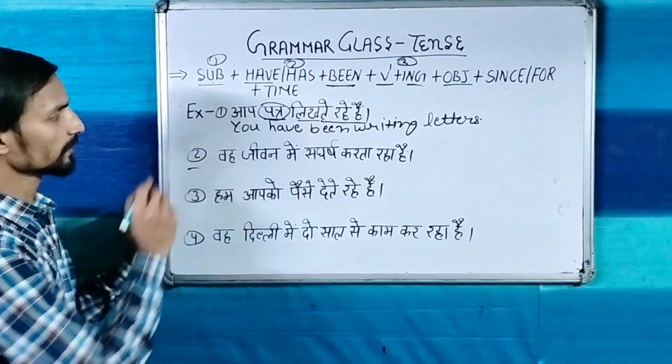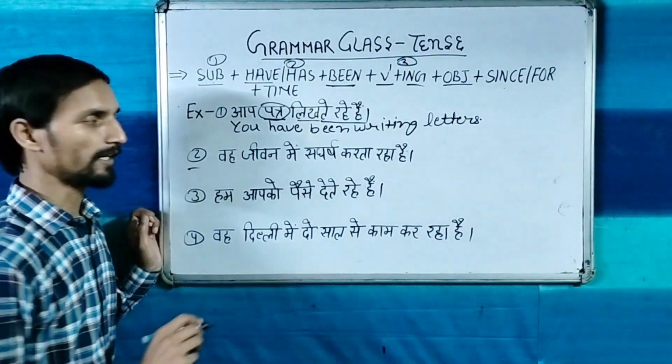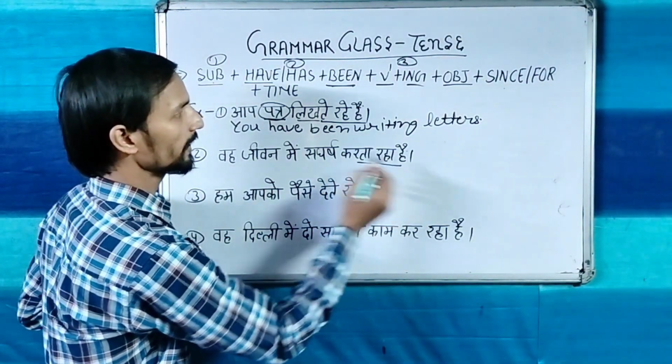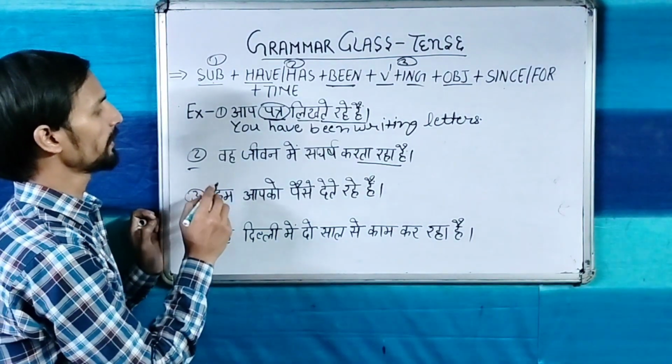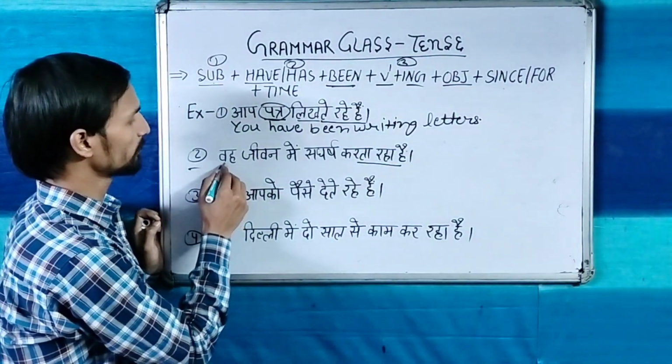Now second sentence, वह जीवन में संघर्ष करता रहा है. So ता रहा है, this is the identity of the present perfect continuous tense. Now first we have to take the subject.